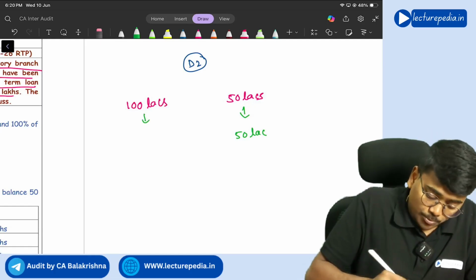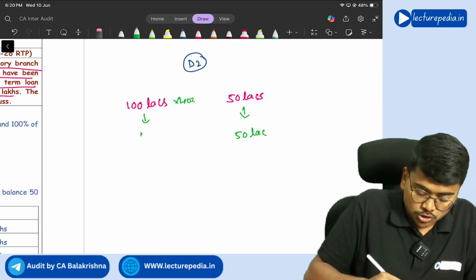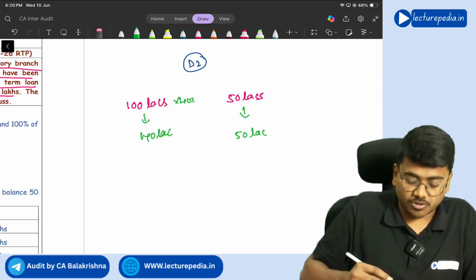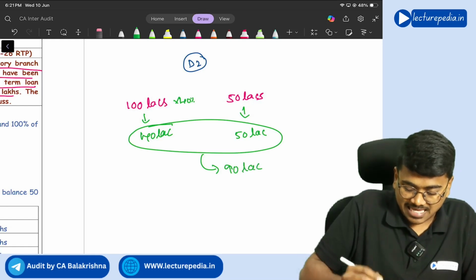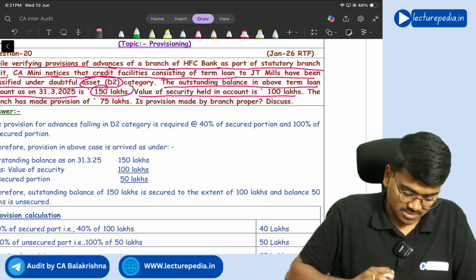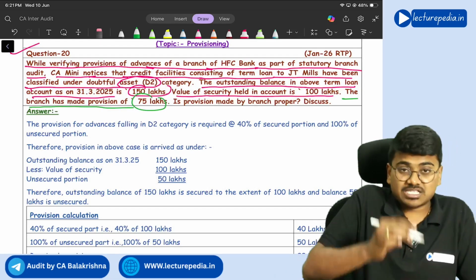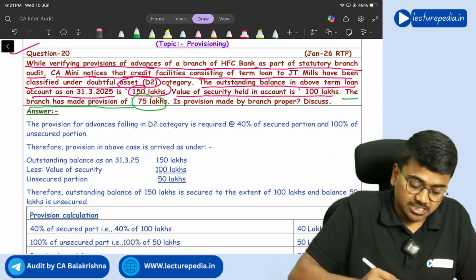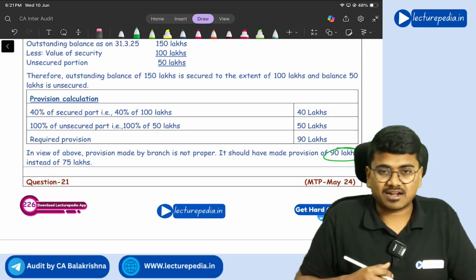And for secured portion, only 40% will be provided as provision. So 40 lakhs will be provided as provision. So total provision that you have to make is 90 lakhs. Got it? Yes, sir. But the branch has made a provision of 75 lakhs only. Is the provision made by branch proper? The answer is no. You have to make a provision of 90 lakhs.